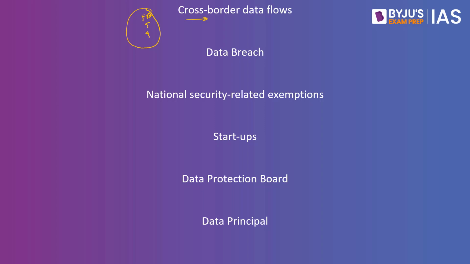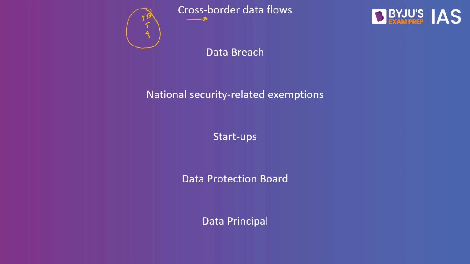So they have to host the servers in India and the data should not be exported. But now in this new bill, what has the government suggested? The government has gone ahead and said the data could be sent to another country. However, such data will be decided by the government, which means to say what kind of data can be exported and which country can this data be sent.